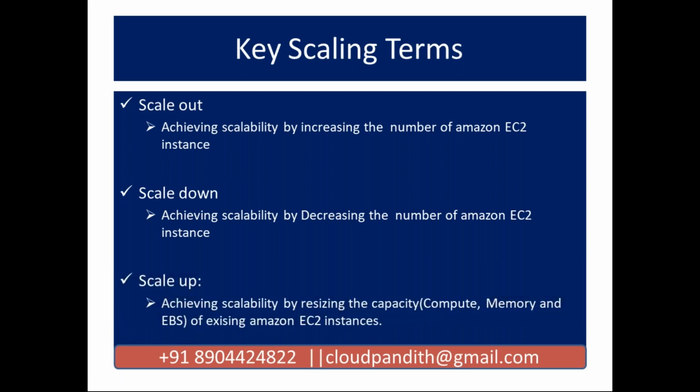Okay, so next, scale up means for the existing machine you need to increase the computational power. Number of CPUs, memory, and hard disk, all those things you need to increase. That is called a scale up. For the existing machine, if you increase parameters such as computational power, memory, and EBS volume, that is called a scale up. If you are adding more servers, that is called a scale out. If you are decreasing the number of servers, that is called a scale down. Remember, friends, these are important terms.